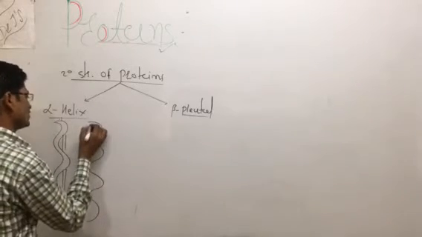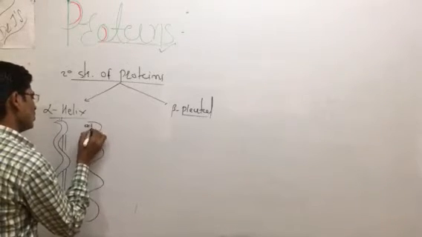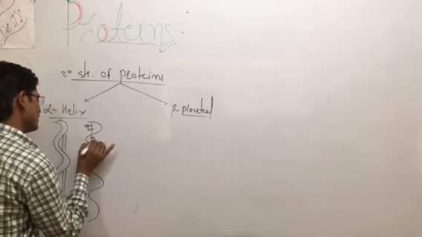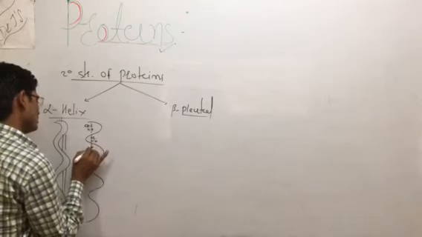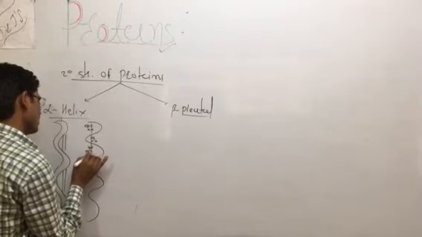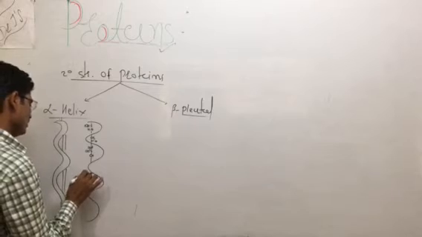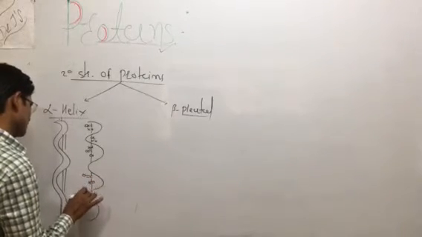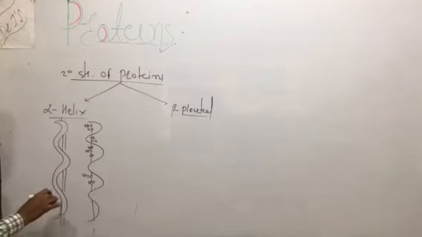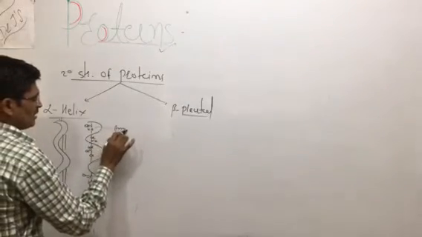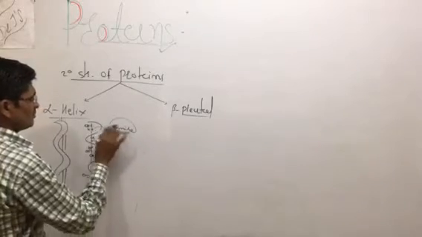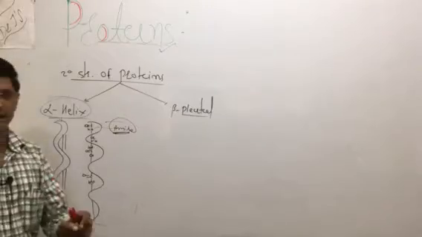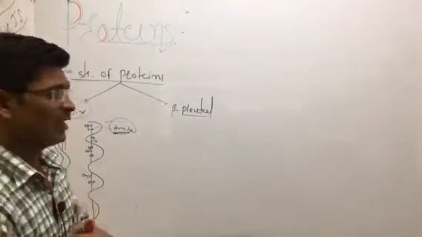The NH-CO bond is present here: C double bond O, NH, again CH2 atoms, again C double bond O. There is an amide linkage in the helical structural arrangement. This amide type of linkage is present in the alpha helix structure.